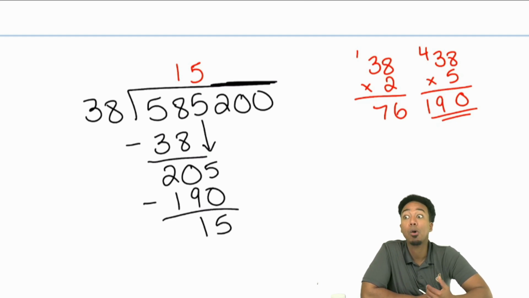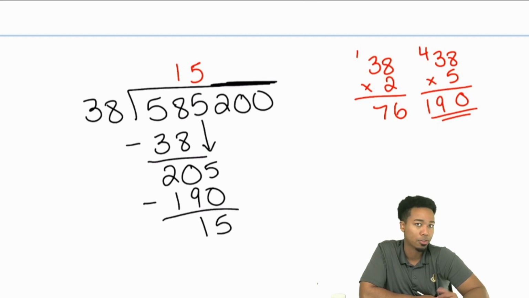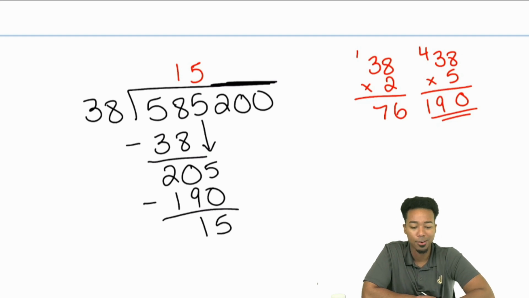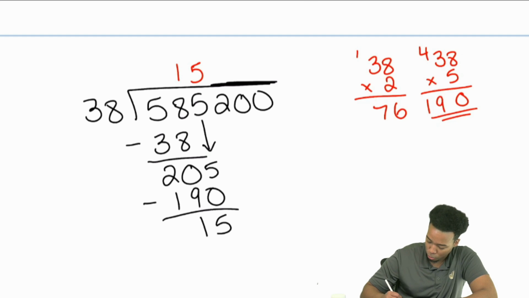That's not the most number of times you can divide 205 by 38. Because 38 times 4, that would give you what? 152? 154? That's going to be 152, not 154. And so you can still add another 38 in there. So now we have the 15. Yep, we're going to drop that too.